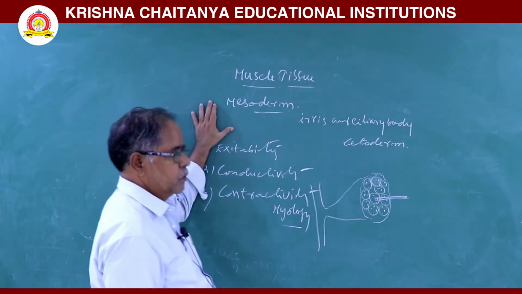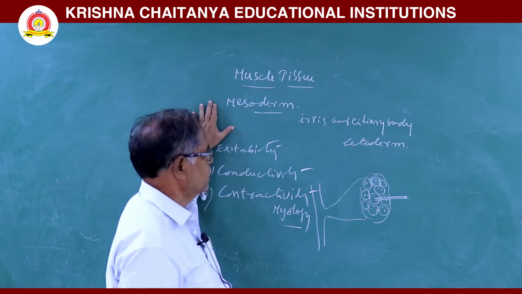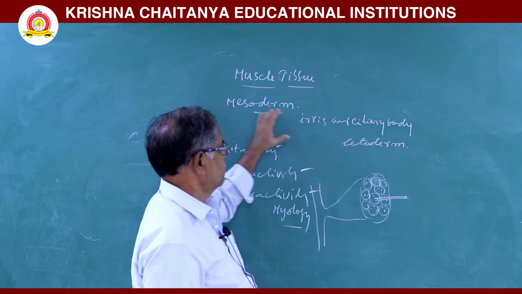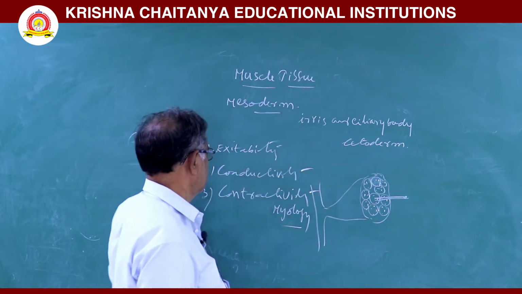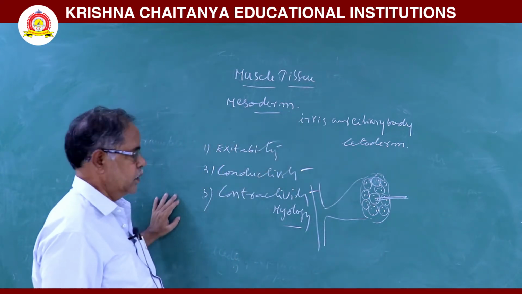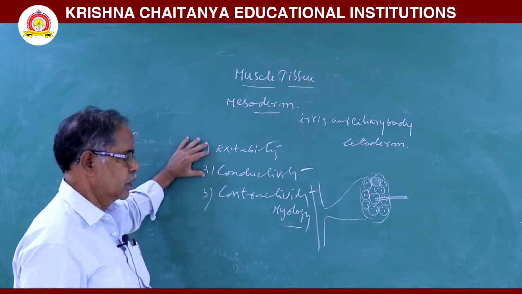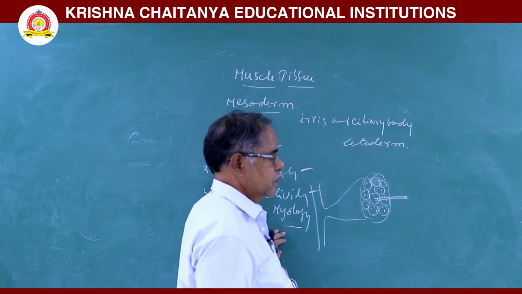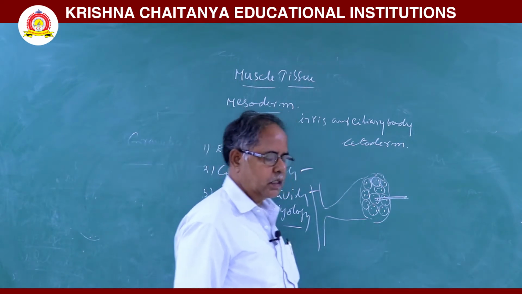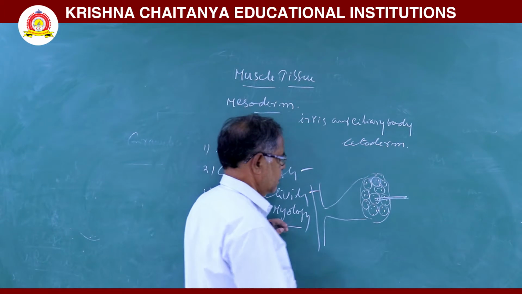Muscle tissue originates from mesoderm, and the muscles of iris and ciliary body originate from ectoderm. Muscle shows three properties: excitability, conductivity, and contractility. The study of muscle is called myology.